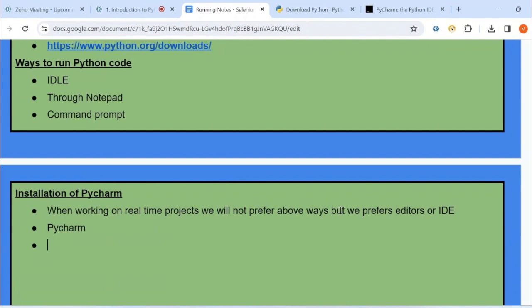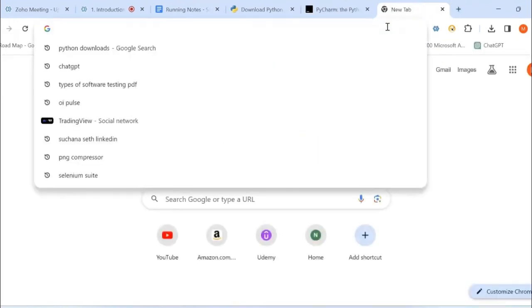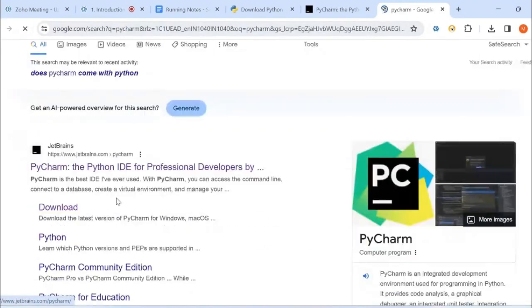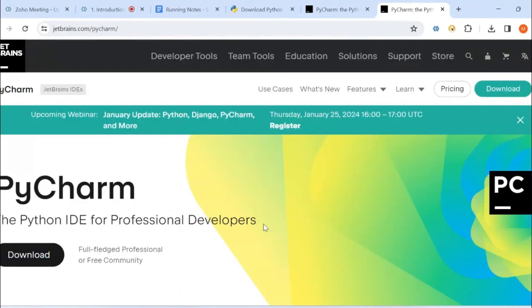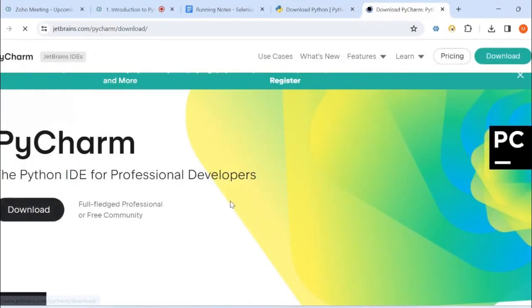We have to install PyCharm from this location. Let me Google search for PyCharm installation. If you search for PyCharm installation, click on the first link. This is the page. Let me close that and click on the download button.